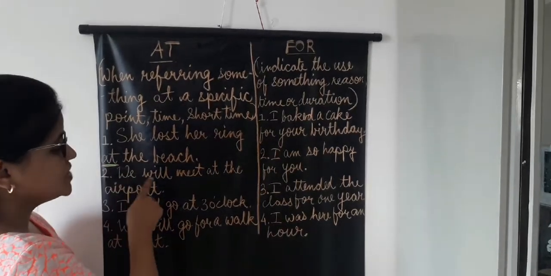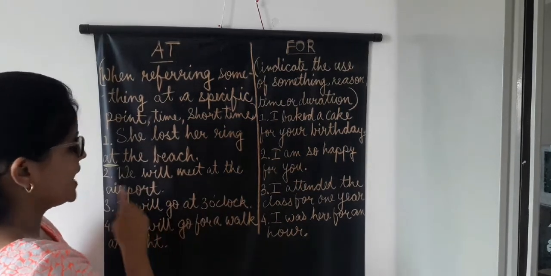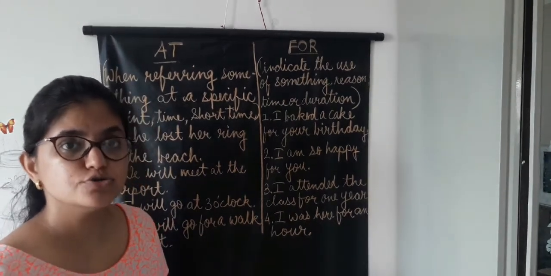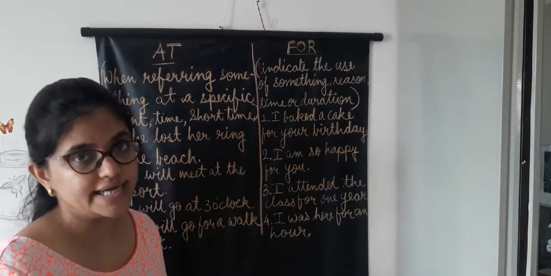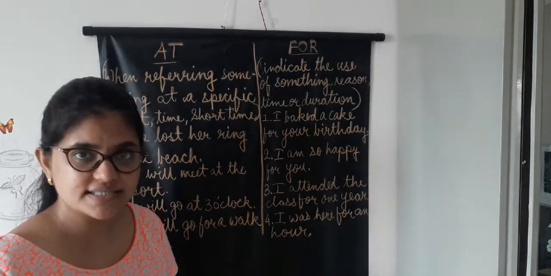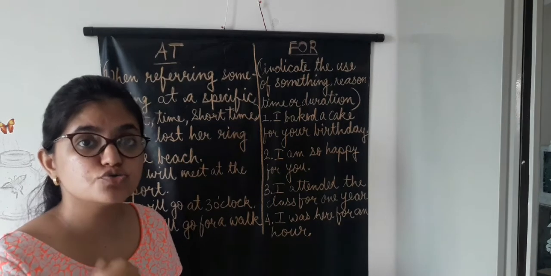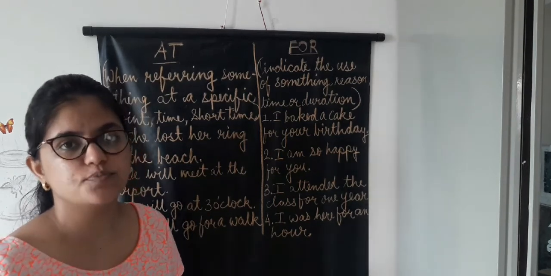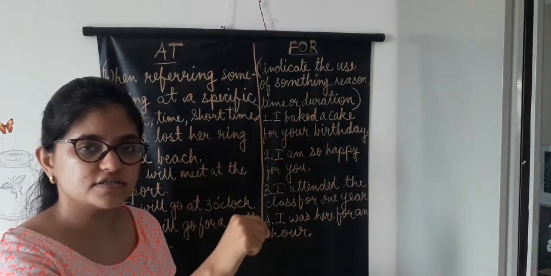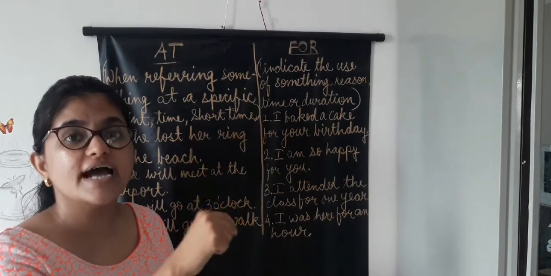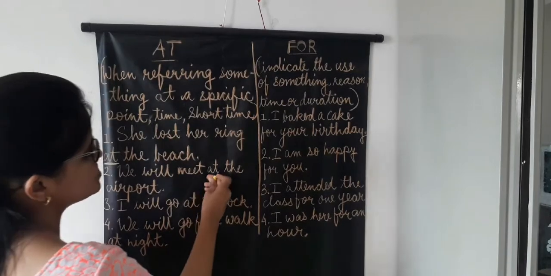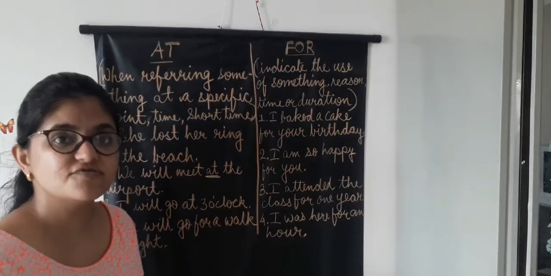Next sentence, we will meet at the airport. Here in this sentence, I am asking you to meet me at the airport. I am going somewhere and this is the last day, we are meeting for the last time. So I want you to meet at the airport. So at is used to show the specific point, the specific area where I will meet you.